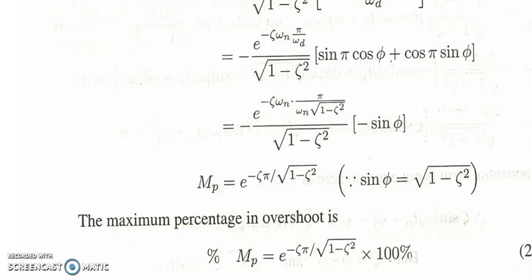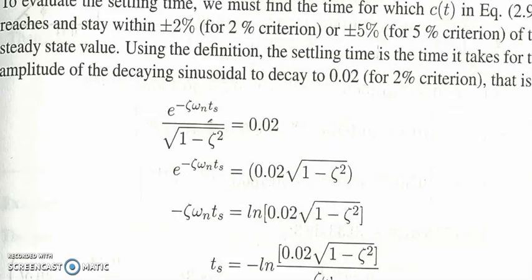If you really simplify this, you are going to get Mp is equal to e raised to power minus zeta pi by square root of 1 minus zeta square. If you want percentage overshoot, Mp is equal to e raised to power minus zeta pi by square root of 1 minus zeta square into 100%.